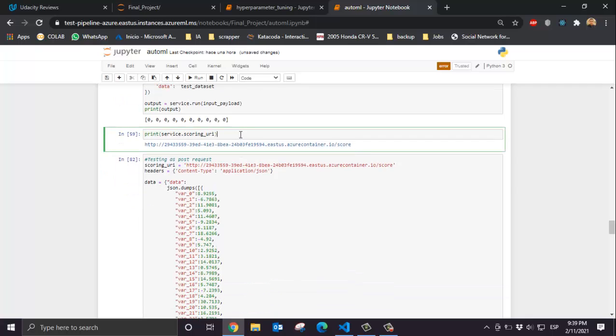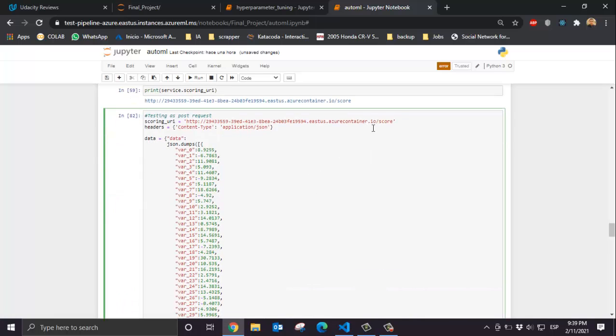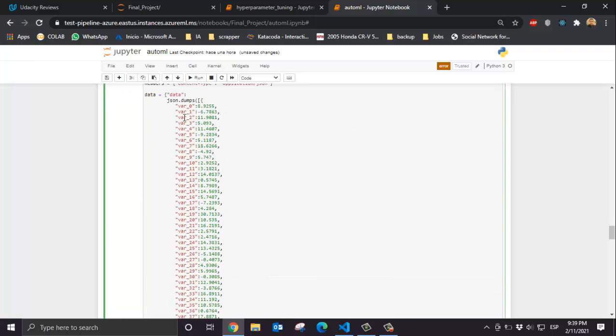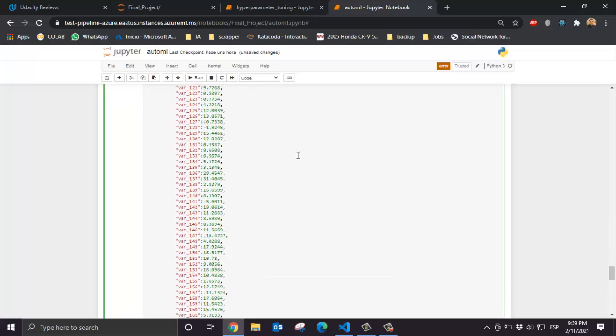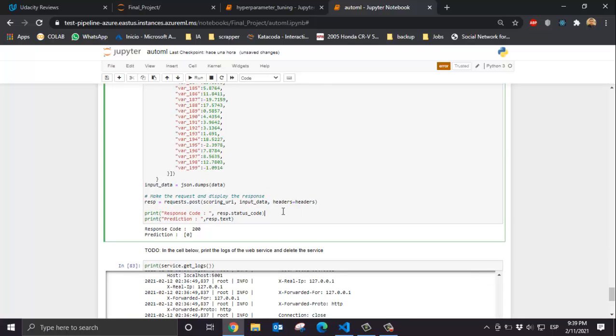But the method will also be available to make POST requests using the URI of this service. So setting it, and with the headers and the data in JSON format, we can make the POST request, and we can see that the result is successful. It's okay. And for this data, the prediction is 0. Remember that it's a binary classification problem.